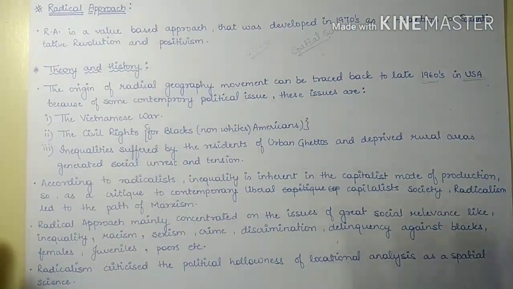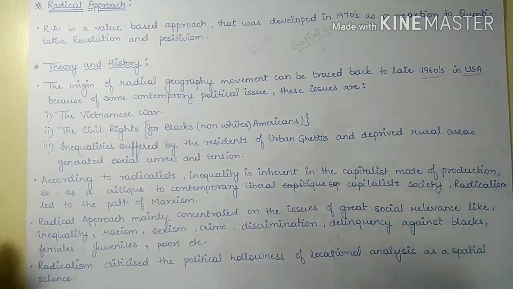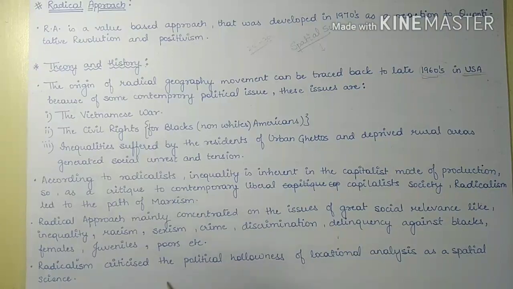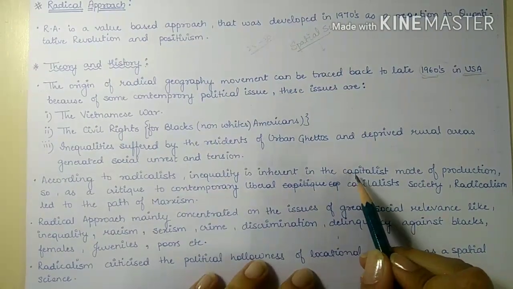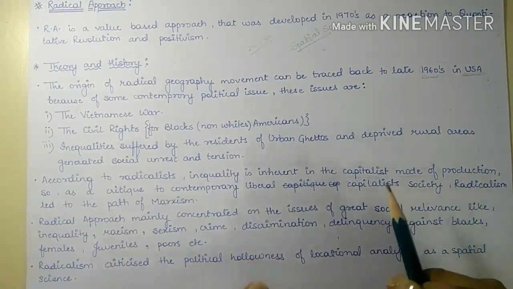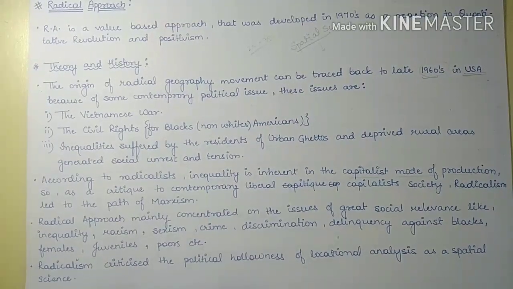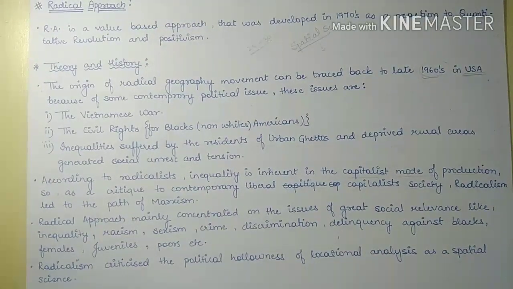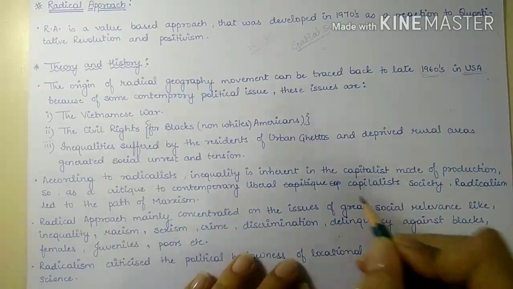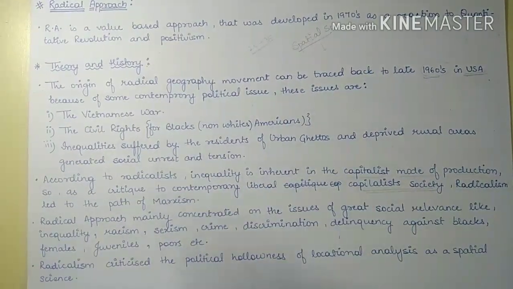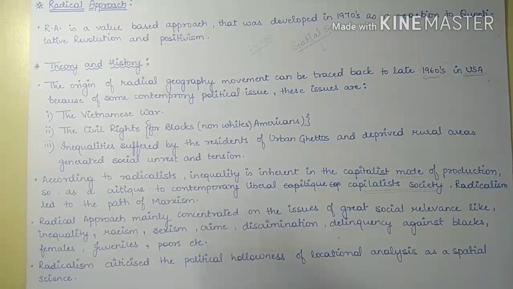Now, according to the radicalist, all these inequalities, all these sufferings, all these wars were caused by the capitalist mode of production. So the radical scholars criticized the contemporary liberal capitalist society.